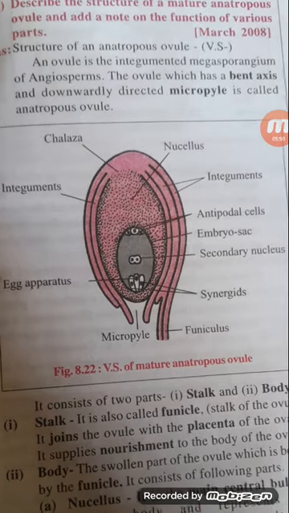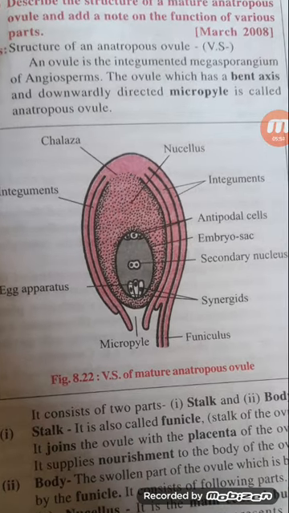An ovule is the integumented megasporangium of angiosperm. Integuments, look at the diagram. These are the integuments. The ovule which has a bent axis and downwardly directed micropyle is called anatropous ovule.